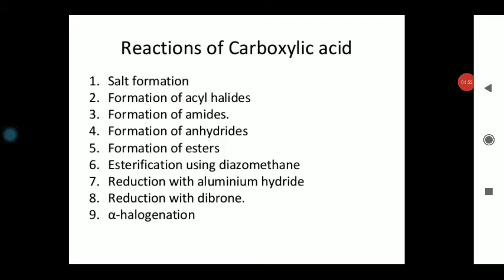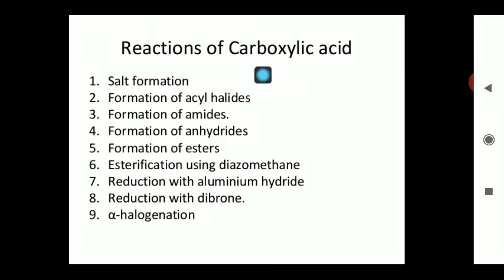Basically, all the chemical reactions of the carboxylic acid are due to the breaking of the bond present between the oxygen and hydrogen. You know, in the carboxylic acid, O and H have a single bond there.